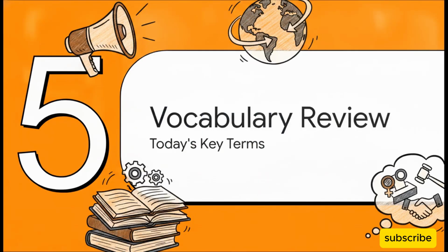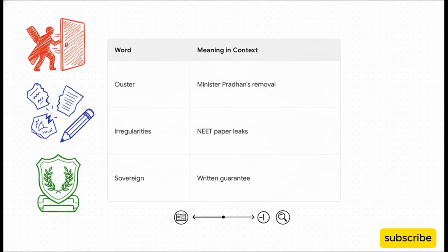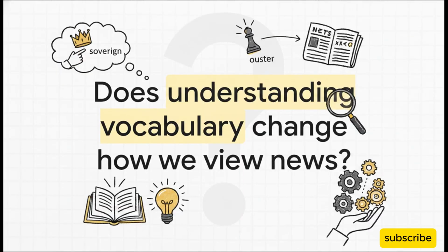Section 5. Today's vocabulary review. Okay, we've covered a lot of intense political ground today. Let's quickly lock in the exact words that shape this whole narrative. Number 1, ouster, which we now know represents the strict, non-negotiable demand for Minister Pradhan's removal from power. Number 2, irregularities, the precise term used for the NEET paper leaks and the systemic failures that kicked off this entire crisis. And number 3, sovereign, the absolute highest level of written guarantee, demanded to ensure the safety of the protesting students.